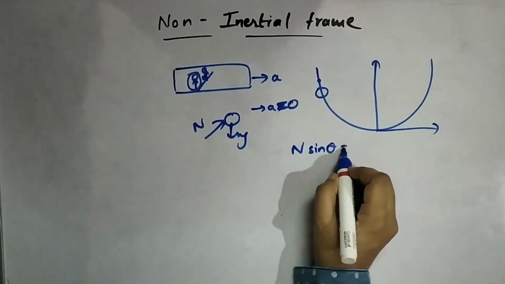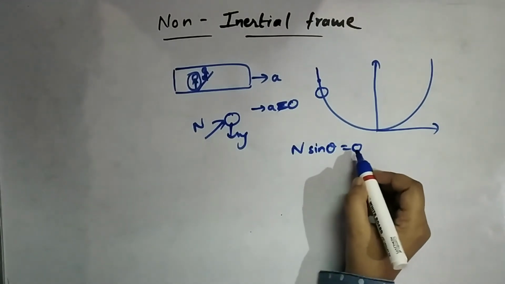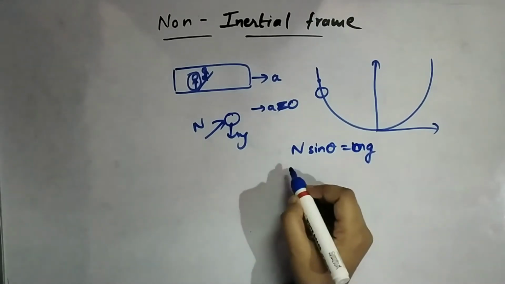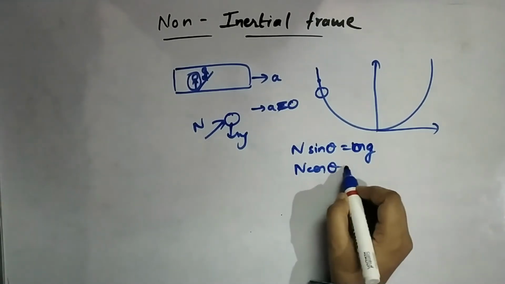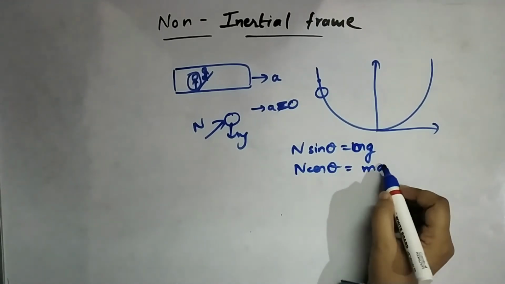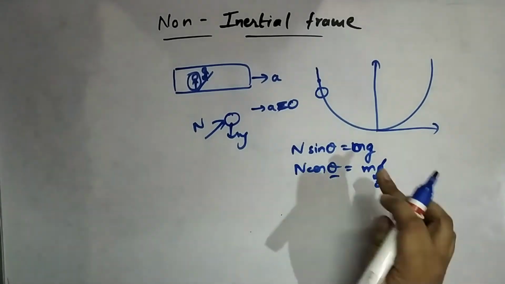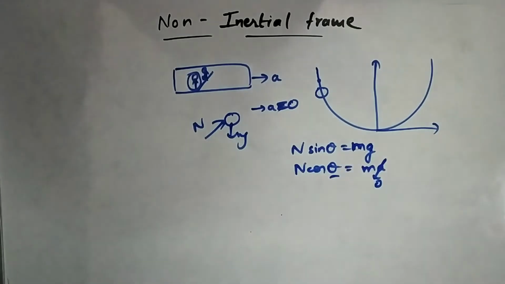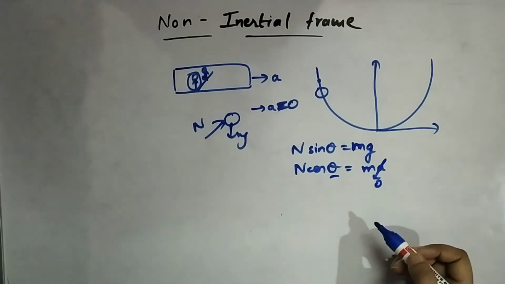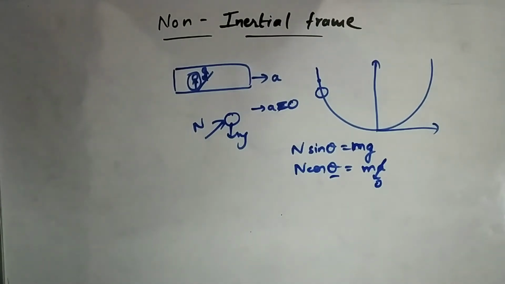How this n sin theta is 0, n sin theta will be equal to mg and n cos theta will be equal to ma, and a is 0, and so theta will be 0 and everything will be 0. Do you think that this is the right thing? So there must be some flaw in our approach, right? But we did everything right. Then where's the flaw?